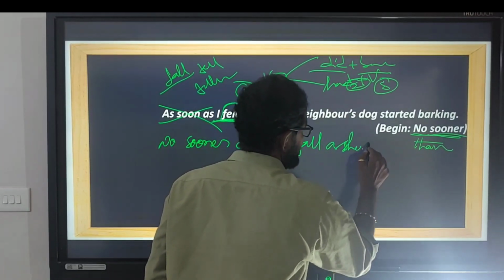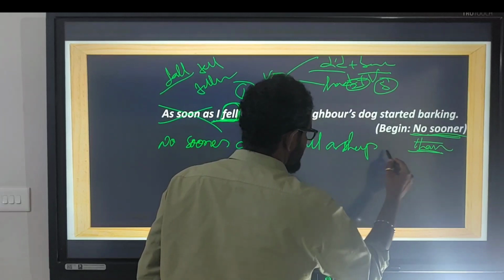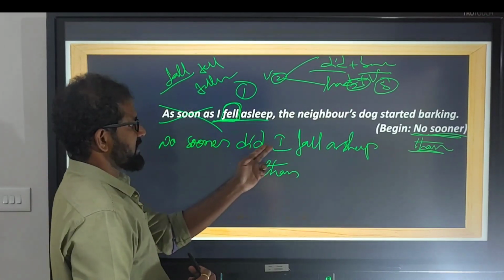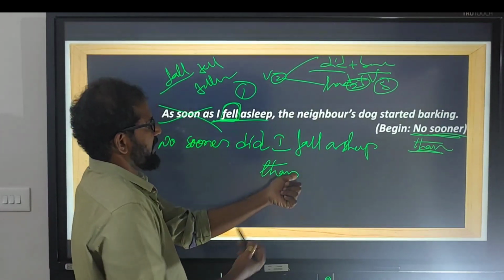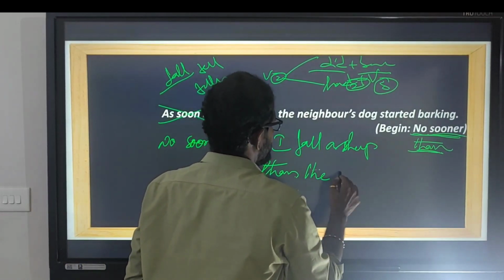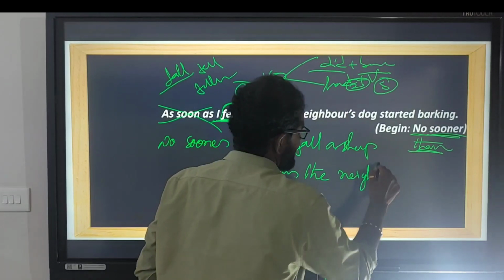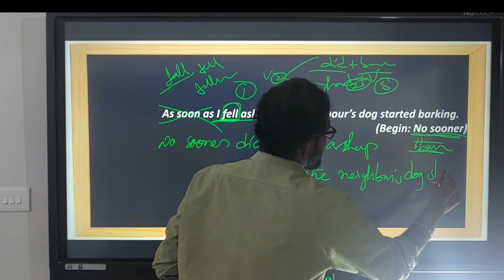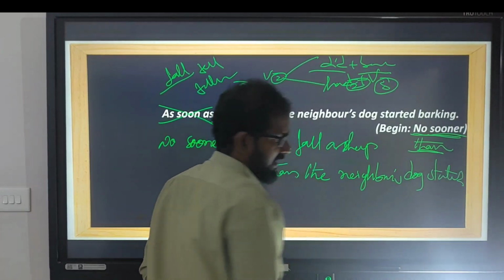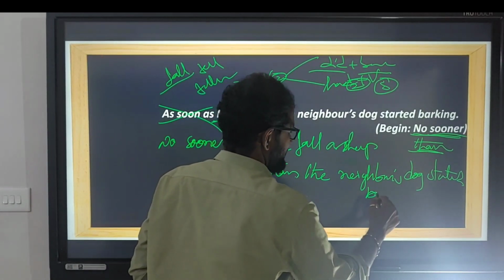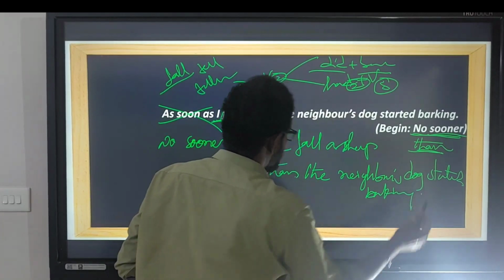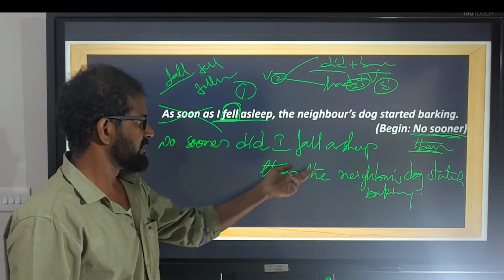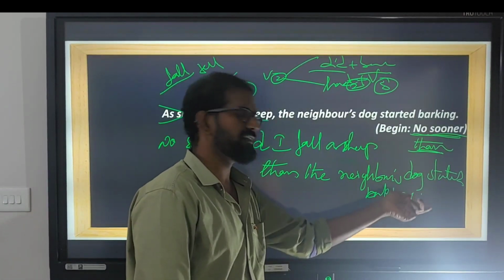Fall asleep. Conjunction: than. No sooner did I fall asleep than the neighbor's dog started barking. Started barking. So no sooner did I fall asleep than the neighbor's dog started barking.